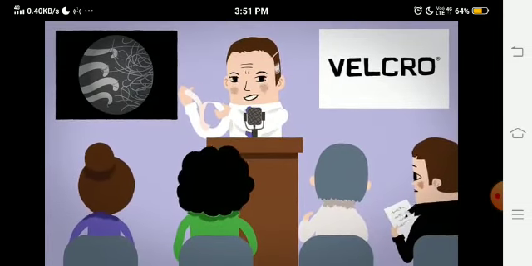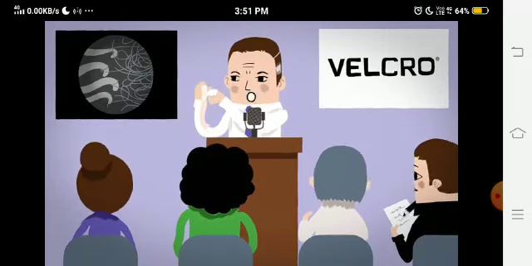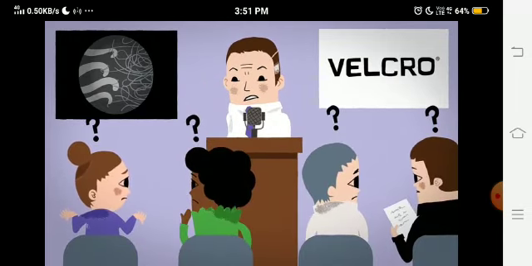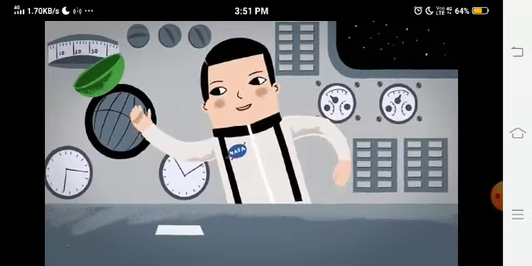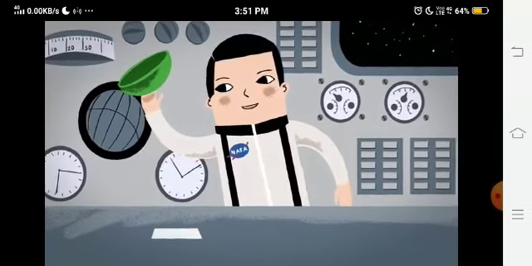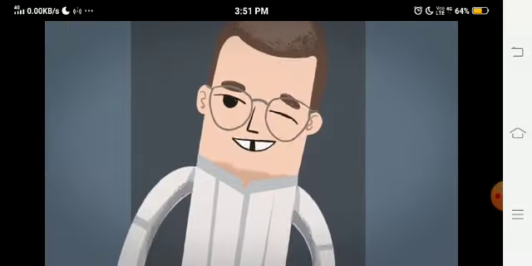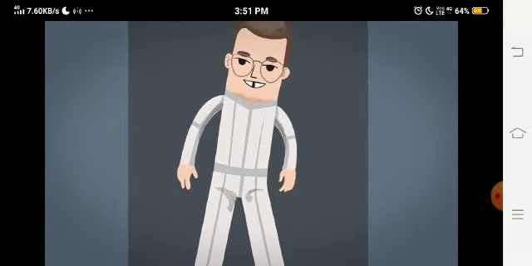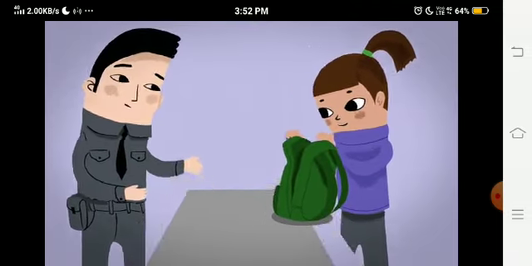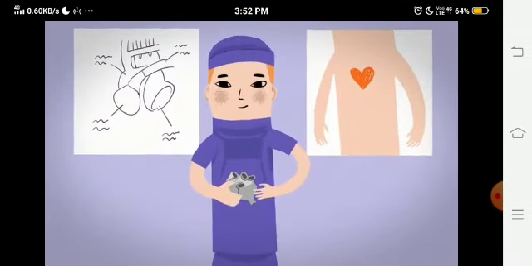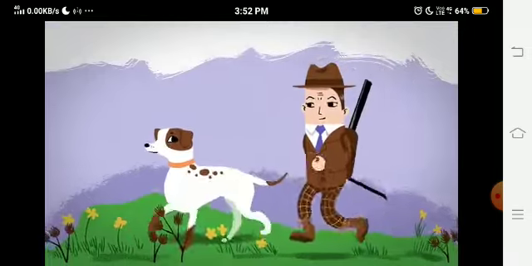Tiny hooks on one strip of nylon attached to loops on the other. It's a zipperless zipper, he says. But not everyone is impressed. Hook and loop gets its big break when it's used by NASA astronauts in the 1960s. Even more impressive, in the 1980s, David Letterman jumps onto a wall wearing a hook and loop suit. Today, it's used in everything from luggage to medicine. So when you hear that rip, think of George and his dog.